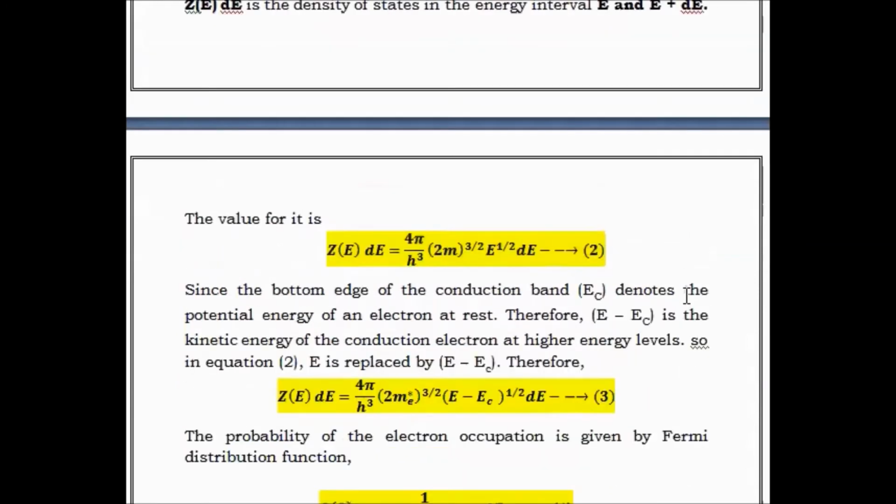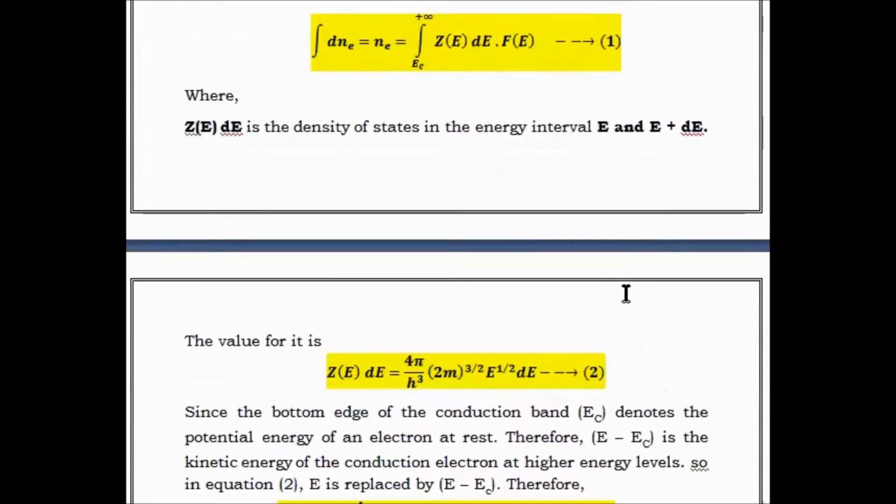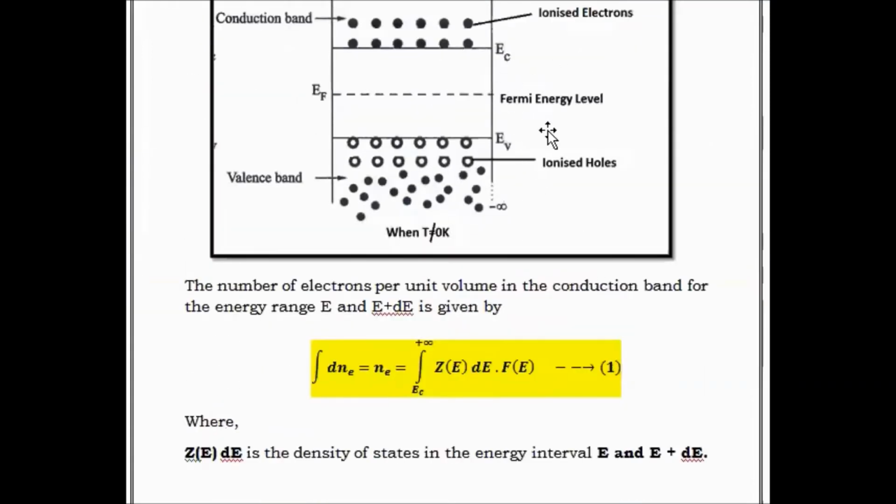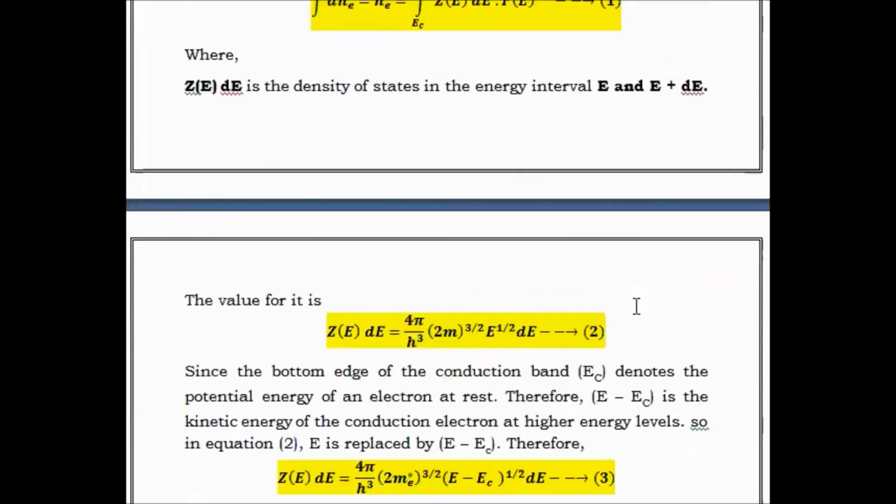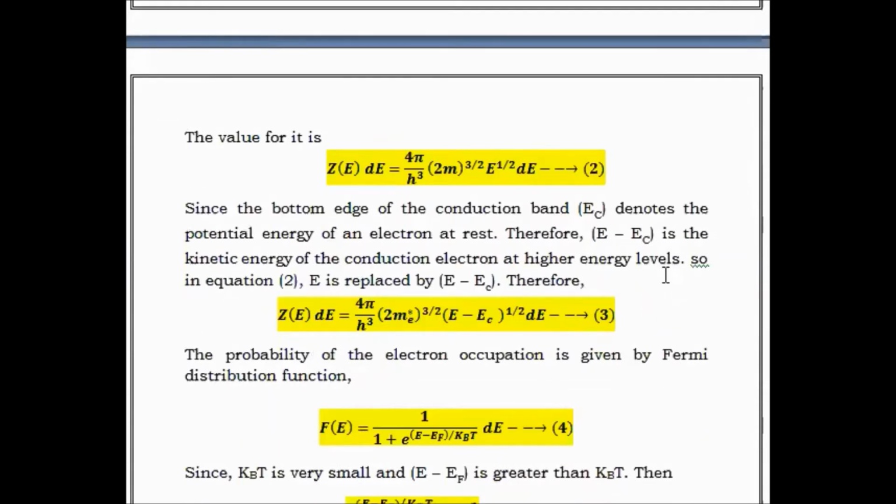So here in equation 2, from the energy level diagram for the intrinsic semiconductor, we are going to modify some terms. Here m is the mass of an electron. In a semiconductor, the mass of an electron is considered as an effective mass because the energy is transferred from one place to another. The electrons move from the valency band to the conduction band. We can write the mass of an electron as me* instead of m.